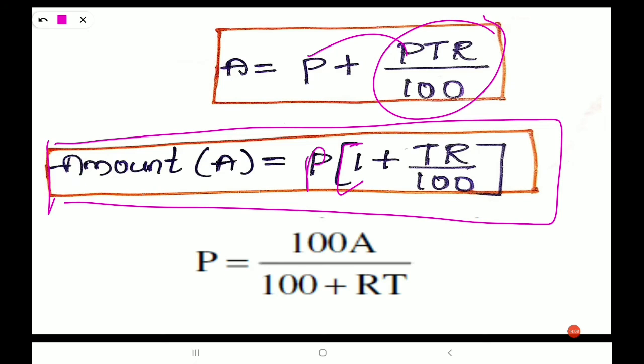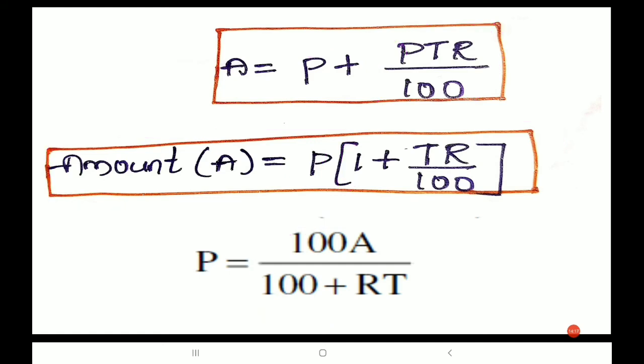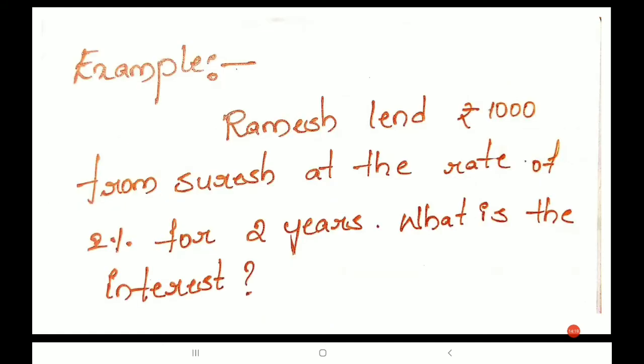If you want to find the principal, this is the formula to use: 100 A by 100 plus RT. Let's solve one more example here.